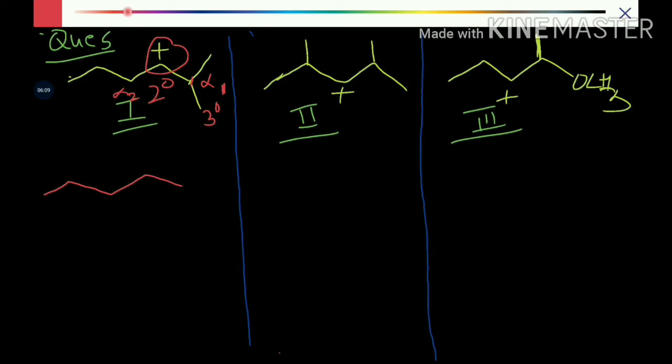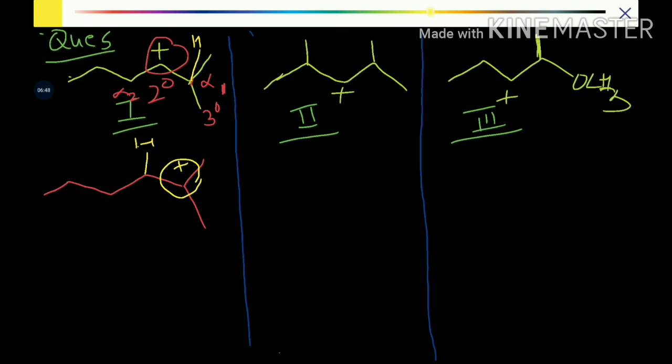Whenever a carbocation is formed, the first thing you have to look for is rearrangement. So we will do a rearrangement where the carbocation shifts to the alpha position, making it tertiary. The hydrogen from the tertiary position will shift to the adjacent position. So this is again a hydride shift. Hydrogen has shifted to the position where there was the carbocation, and the carbocation has shifted to the position where there was hydrogen, making it a tertiary carbocation, which is more stable.